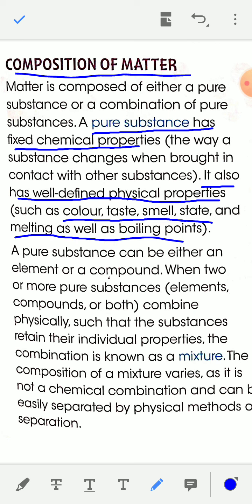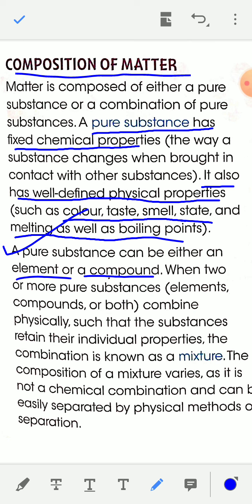These are characteristics of a pure substance. A pure substance can be either an element or a compound.